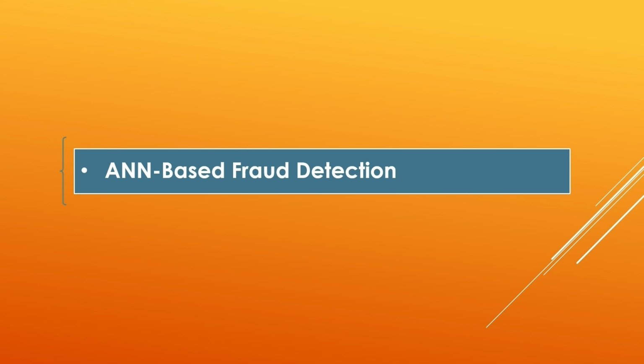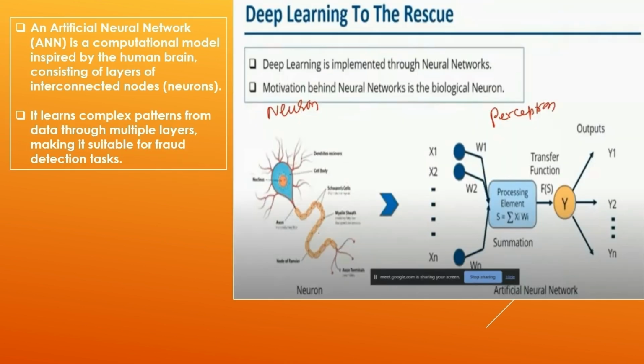Before going to the Python code and firing the alerts from the model, we will have a quick overview of ANN-based fraud detection and why ANN differs from others. As we all know, an artificial neural network is a model inspired by the human brain, consisting of layers of interconnected nodes, neurons.